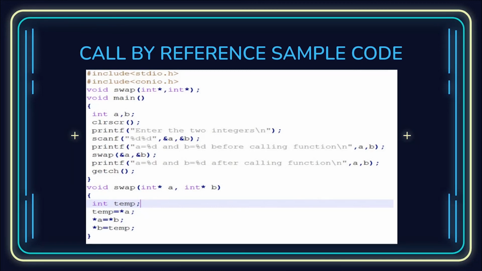Okay, the rest of the part: clrscr is used to clear the screen, and then you enter two integers, which are assigned to the variables a and b.